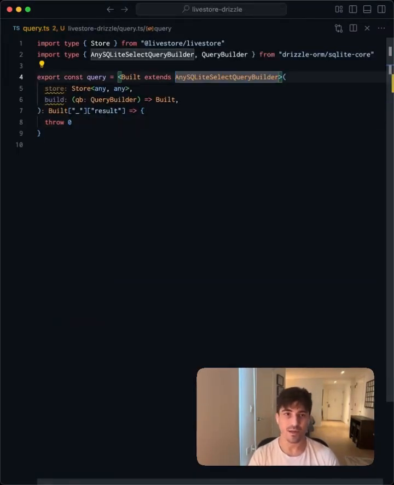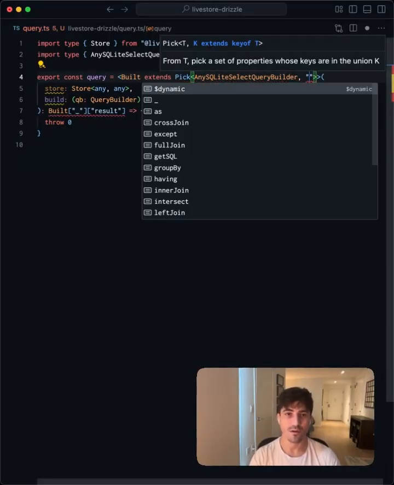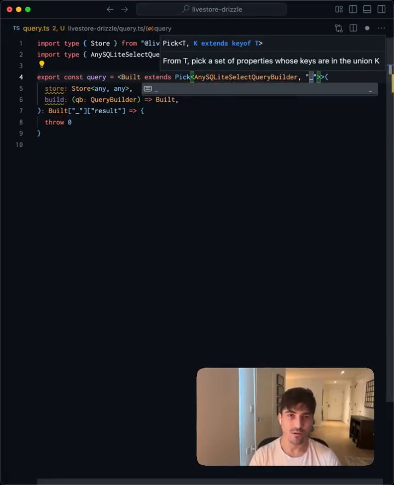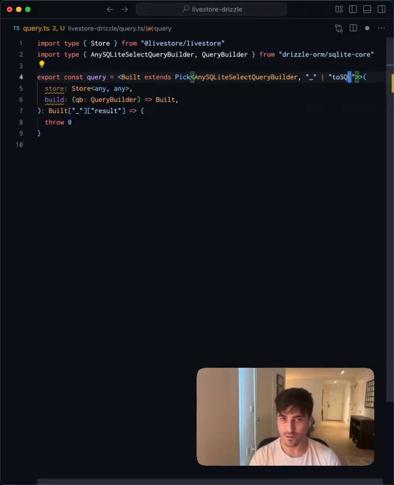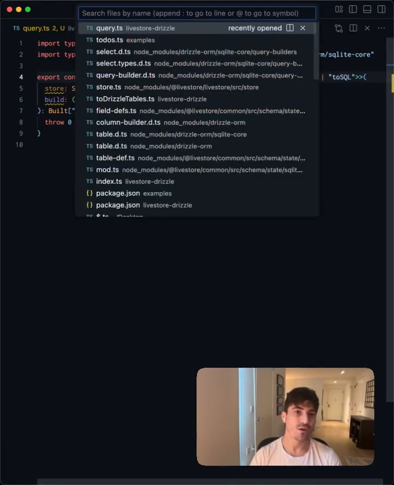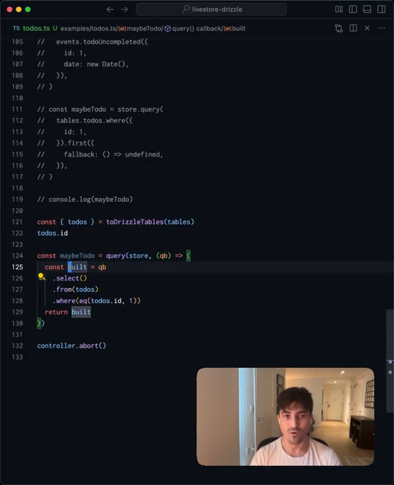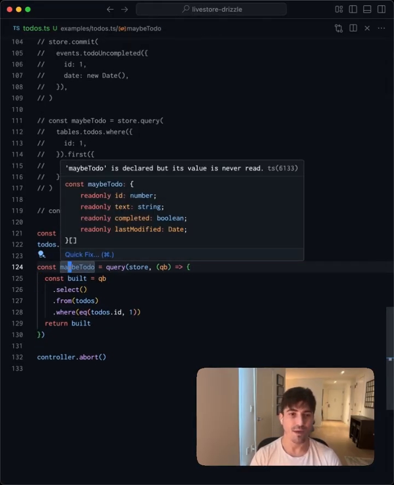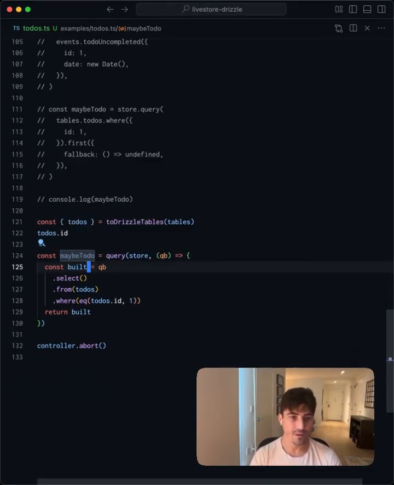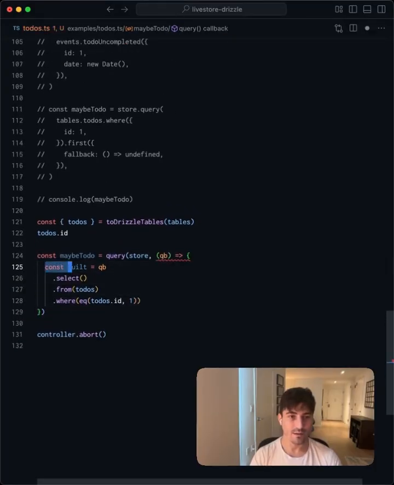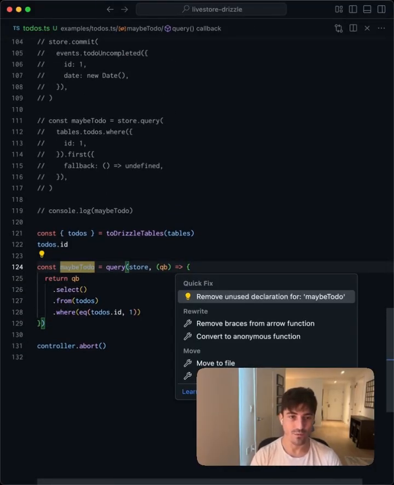And up here, we can pick the values that we ultimately need from it, which are the underscore, as well as later, we're going to make use of the toSQL method. And now if we go back to our to-dos, there's no longer a type error. And if we hover over maybe to do, we see that it's a list of the expected type. Let's also go ahead and just return this anonymous like we were before.